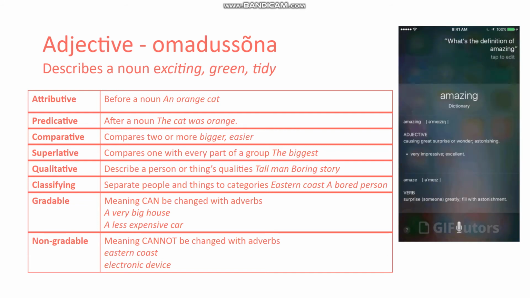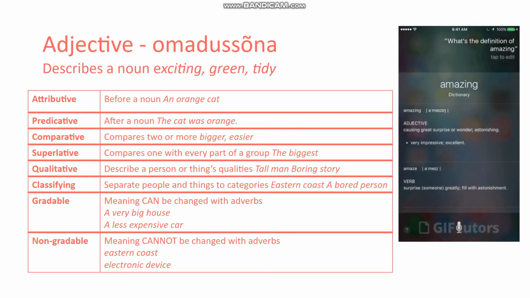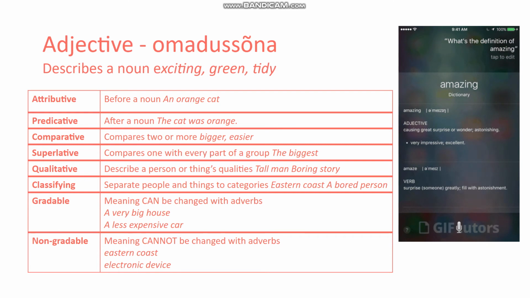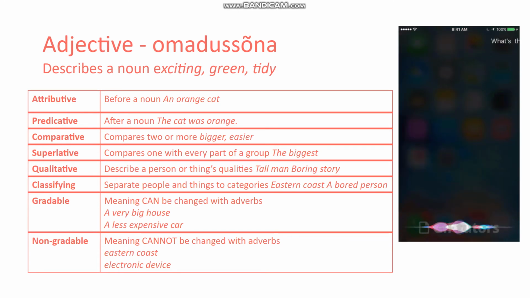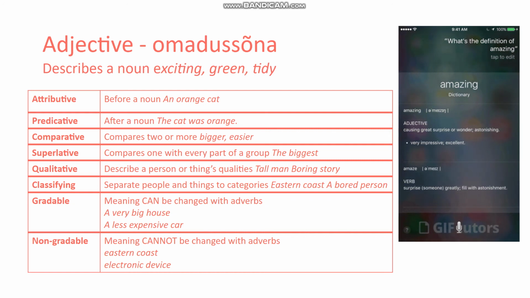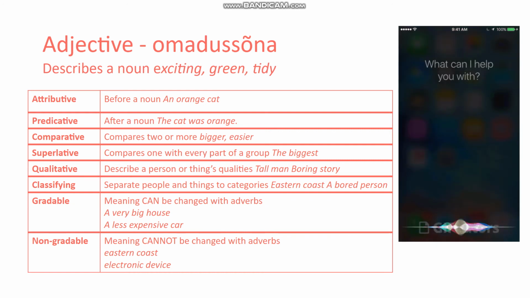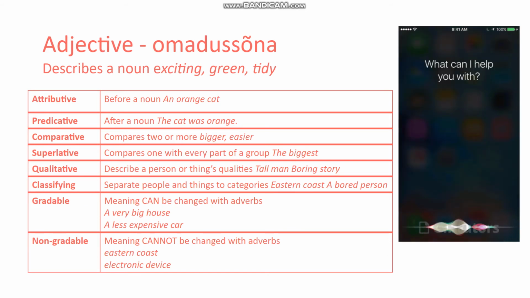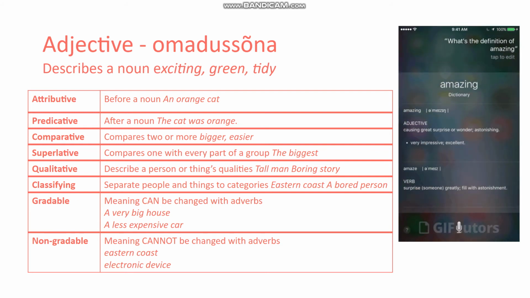Now, classifying adjectives separate people and things into categories. So it doesn't say that the coast is eastern, but it is located in the east, it is the eastern coast. Now this time the person isn't boring, they don't have the quality of being boring, but they are bored. So right now they can be classified with the group of bored people, but they themselves are not boring.